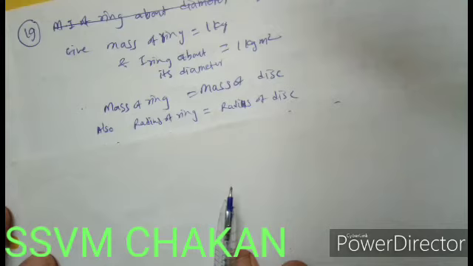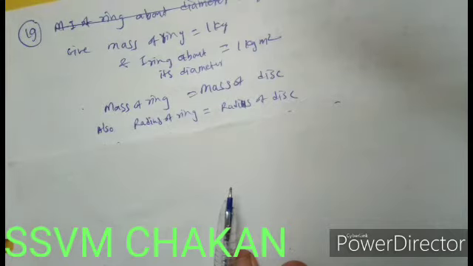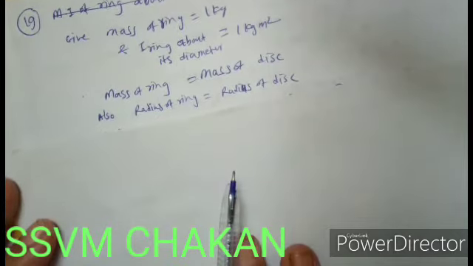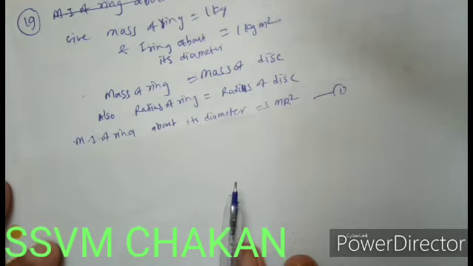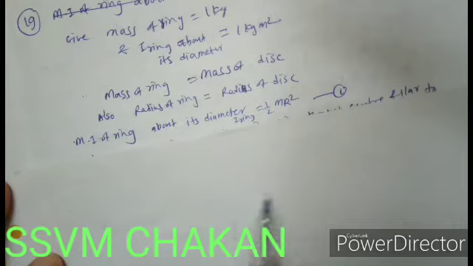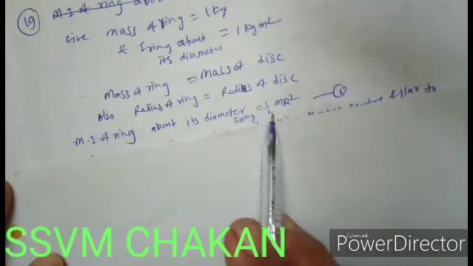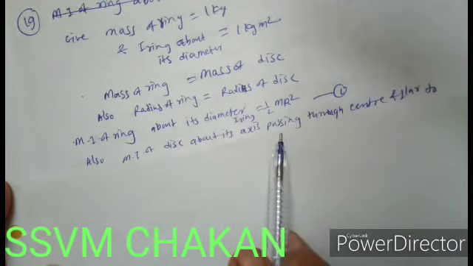How much will its moment of inertia be when rotated about its own axis? So when this disc is rotated, what is its moment of inertia? That you have to calculate. So the moment of inertia of a ring about its diameter is I ring, which is equal to 1/2 mr square.